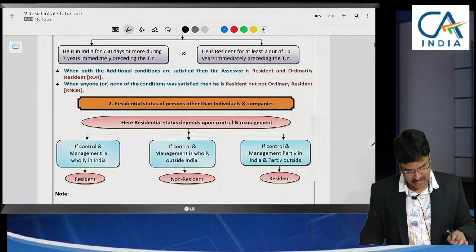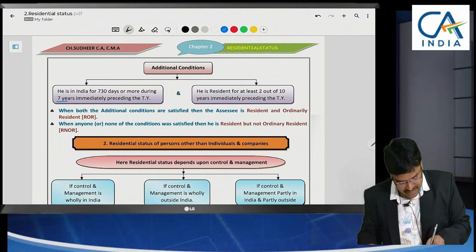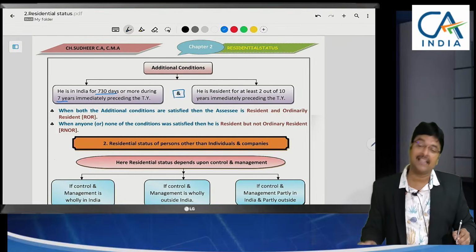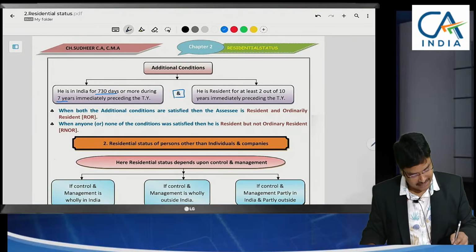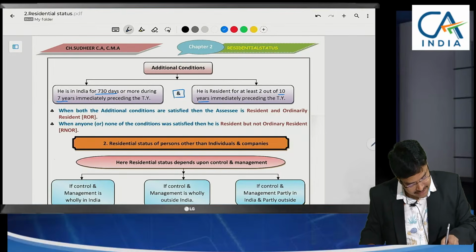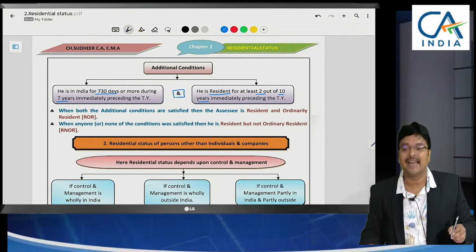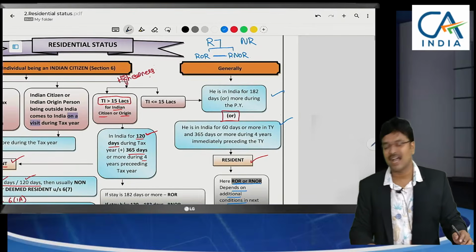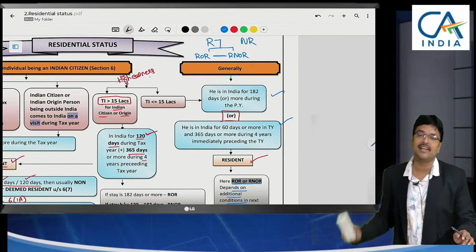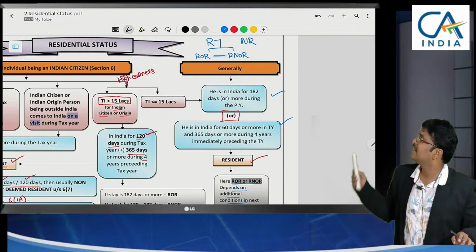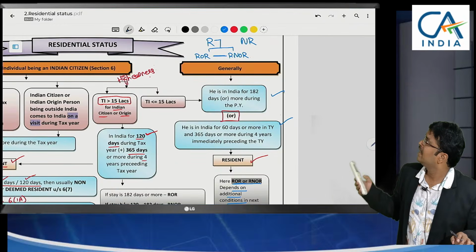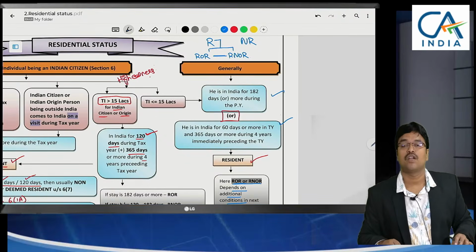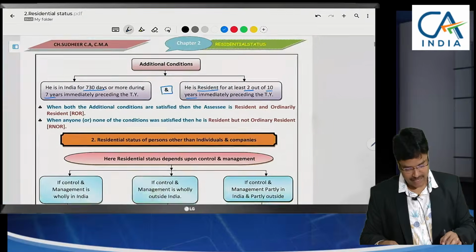What are the additional conditions that were specified? In the last 7 years, he should stay in India for 730 days. And another condition should also be satisfied. What is that other condition? In the last 10 years, for 2 years you have to be resident. How can we know he is resident or not? Based on these conditions. Out of the last 10 years, he should be a resident in India for 2 years. Then he will be treated as ordinary resident. So here two conditions were specified.